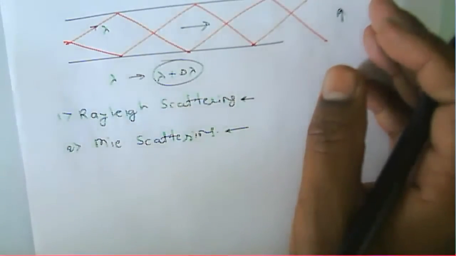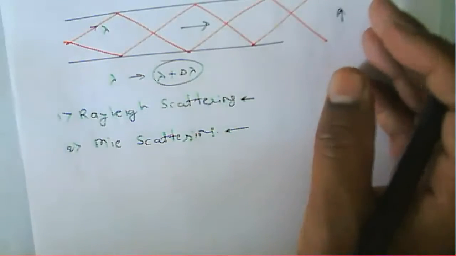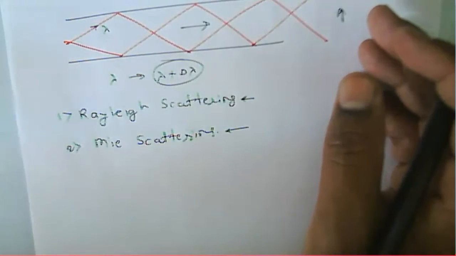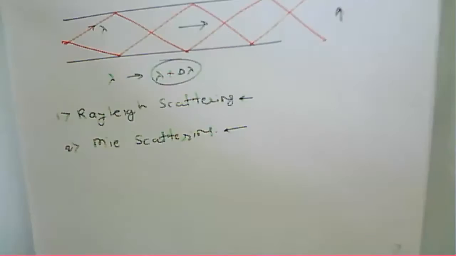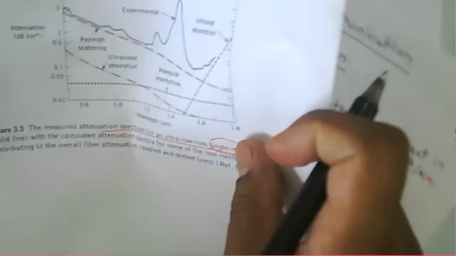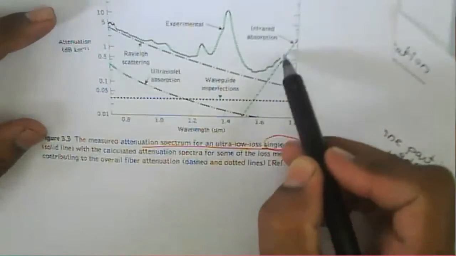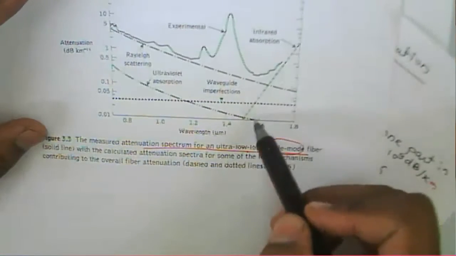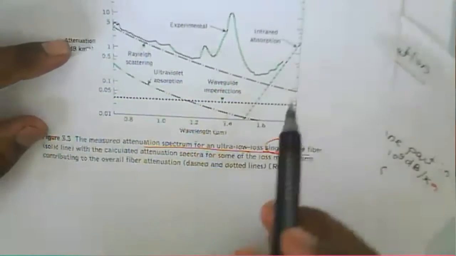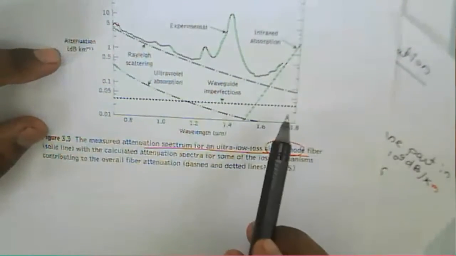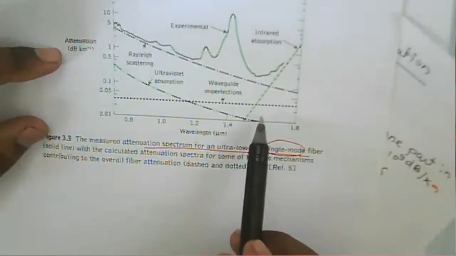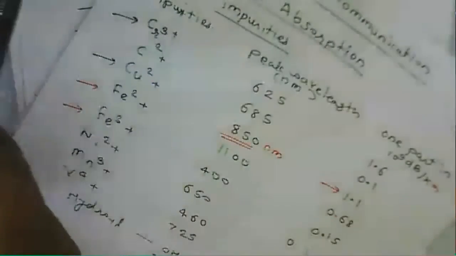If you see the graph, this is the Bode graph. It is showing that there will be absorption near the infrared region, which means that above this particular wavelength, there will be infrared absorption.